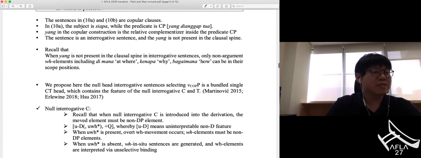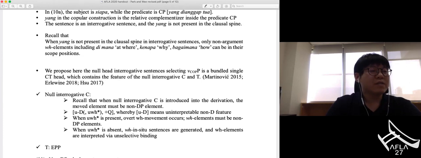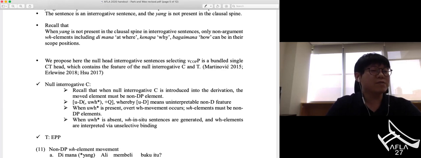Okay, so based on this, we propose here that the null head in interrogative sentences selecting VP headed by copula is a bundled single head. This head thus contains the features of the null interrogative C and T at the same time. Okay, so let's see the feature requirements of null interrogative C and T separately first.